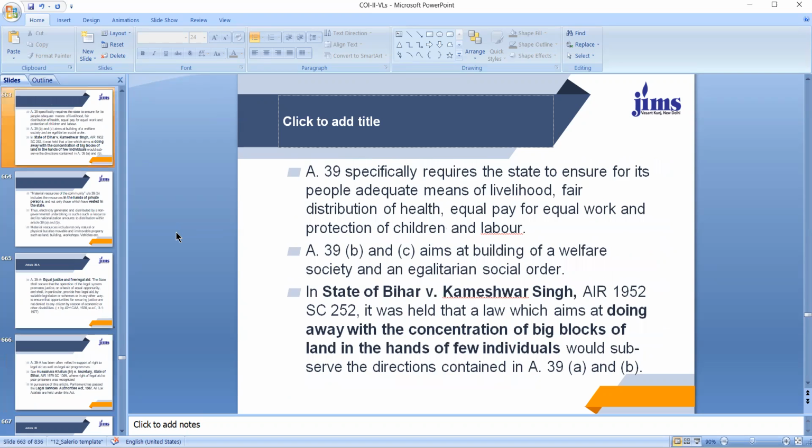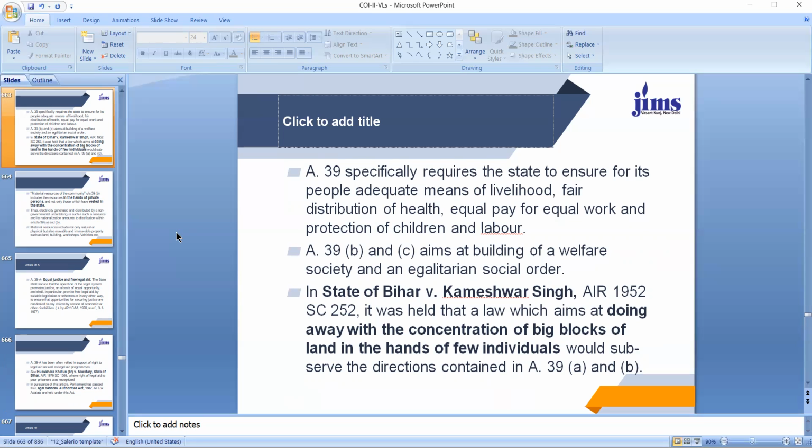Moving ahead, Article 39 specifically requires the state to ensure for its people adequate means of livelihood, fair distribution of wealth, equal pay for equal work, and protection of children and labor. Whereas Article 39B and C particularly aim at building a welfare society and an egalitarian social order.